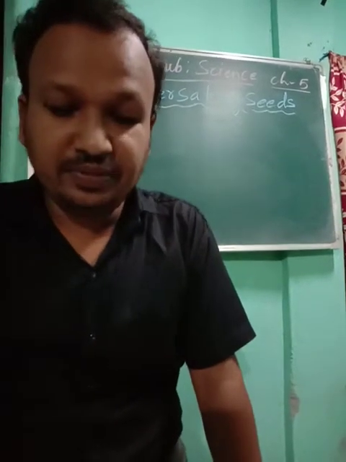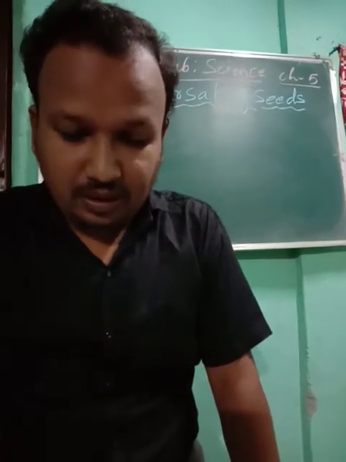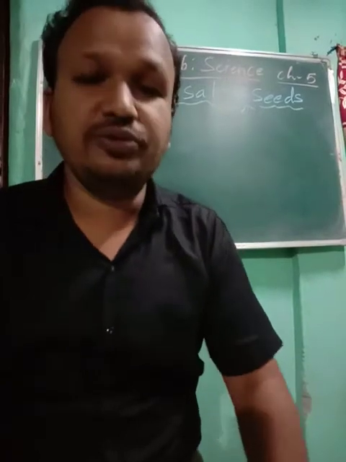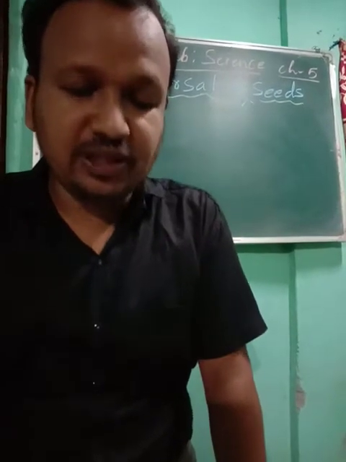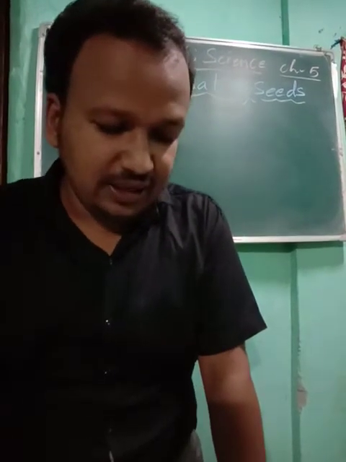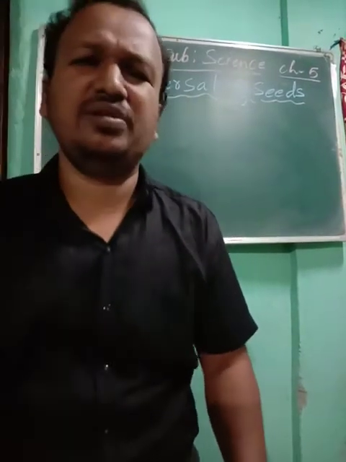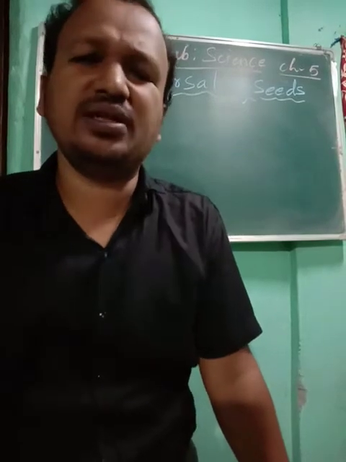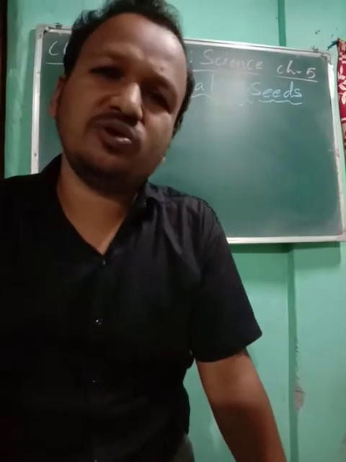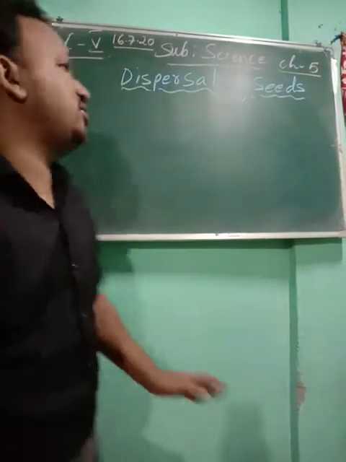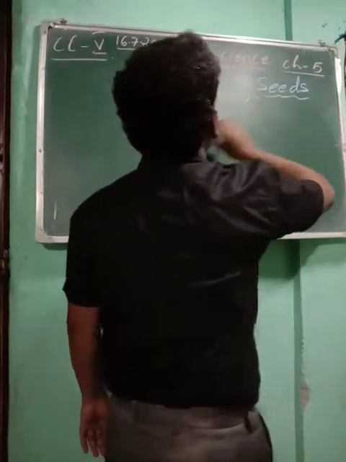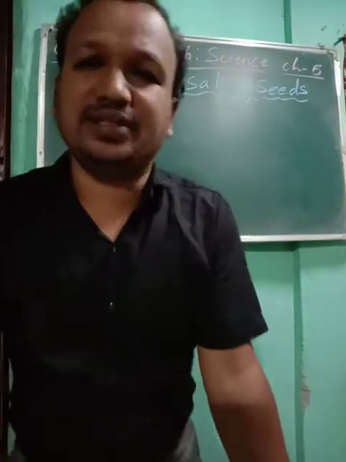Now, children, in the last class, I taught you chapter 5, plant reproduction: sexual reproduction in plants, fertilization, structure of seeds, and germination, how seeds germinate. That you know happens with the help of water, warmth, sunlight, air, and proper soil. Today we are going to do dispersal of seeds.